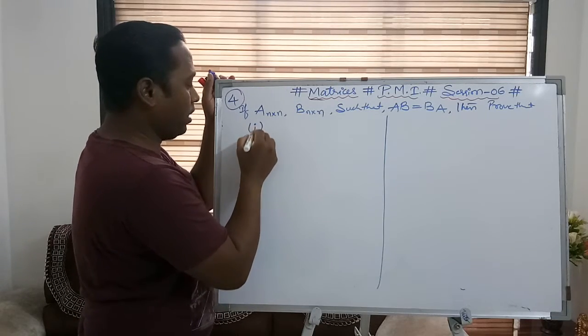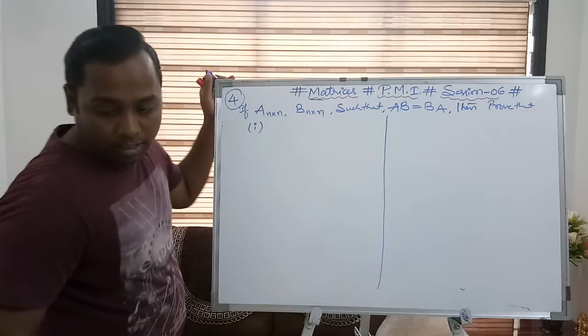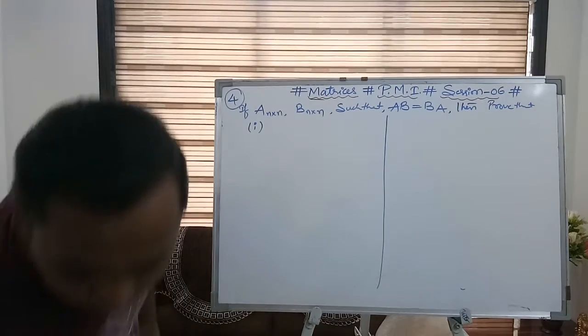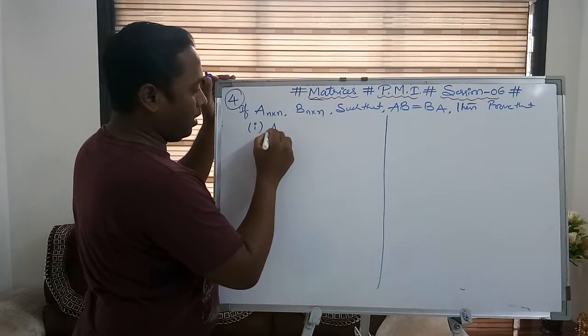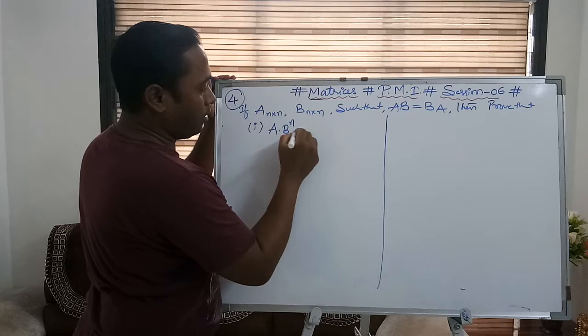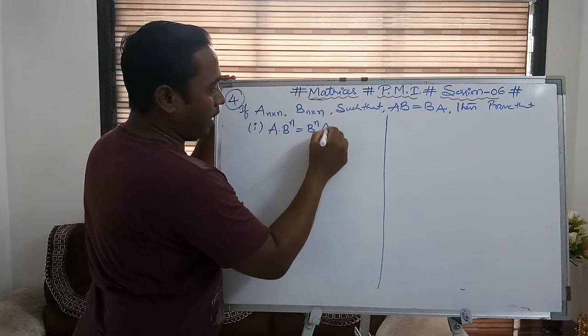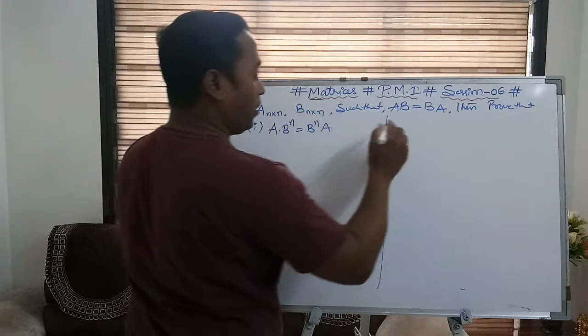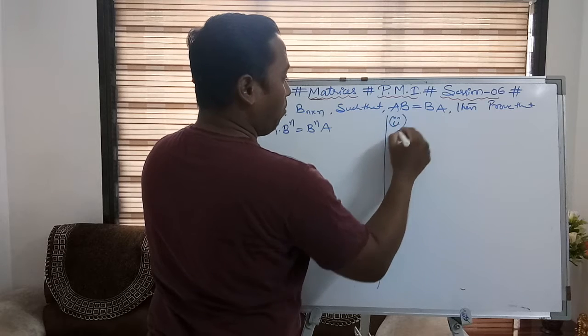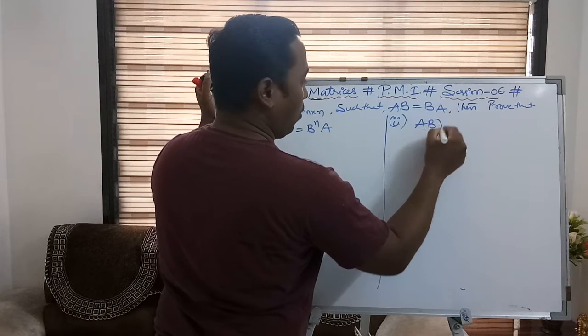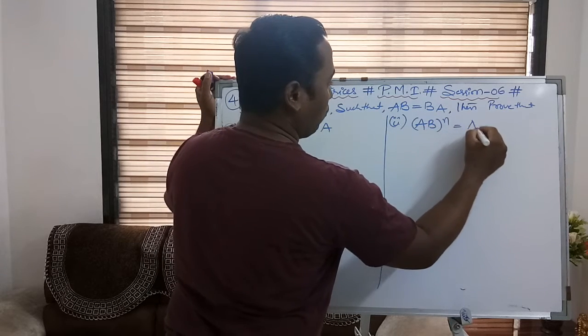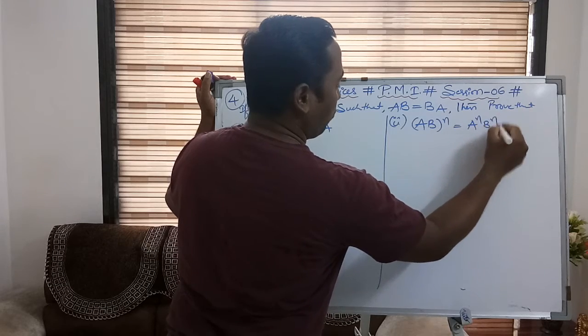The first one, they are asking that A into B power n is equal to B power n into A. The first result. Further prove that AB whole power n is equal to A power n into B power n.